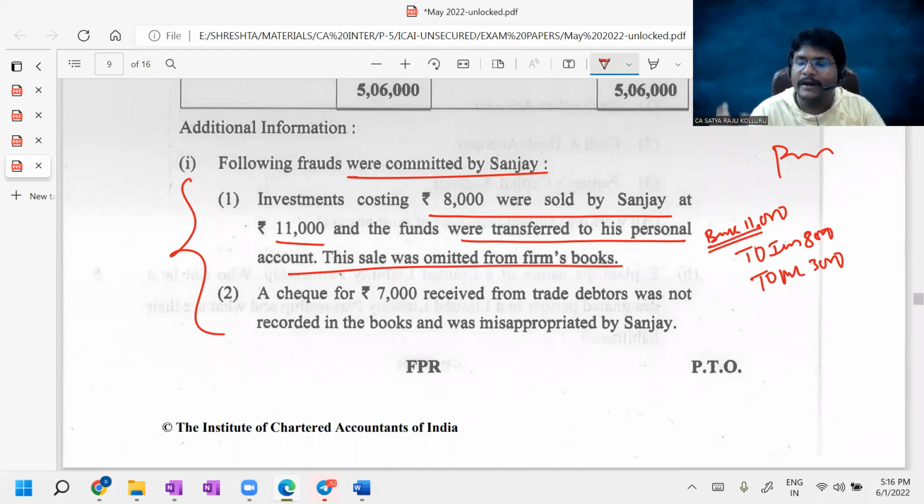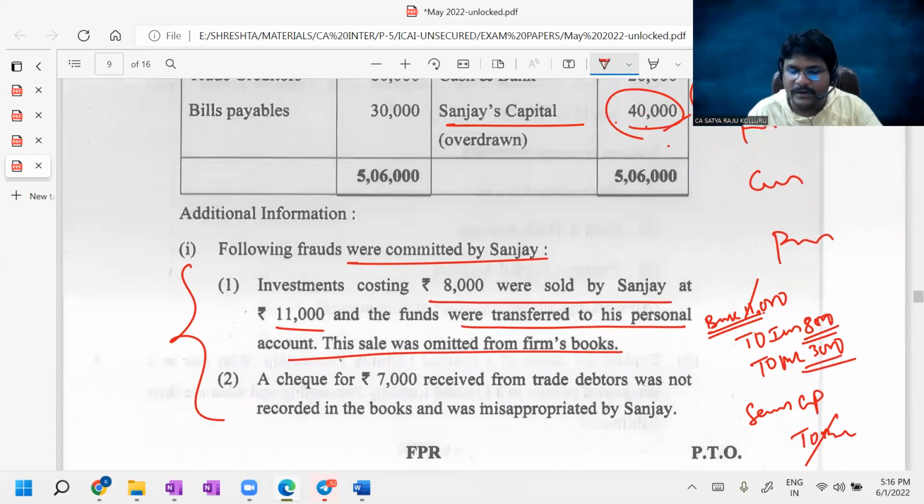And this bank balance was already taken by Sanjay personally. That means Sanjay's capital account we need to reduce. That is, Sanjay's capital account debit to bank account. Now bank cancels, then Sanjay's capital account should be debited with 11,000, investment account should be reduced by 8,000, and P&L account should be added with 3,000.